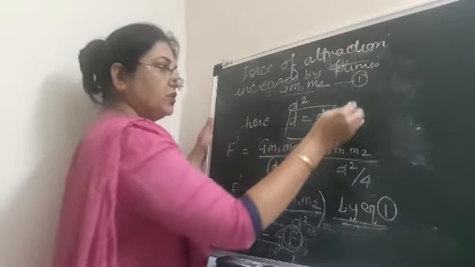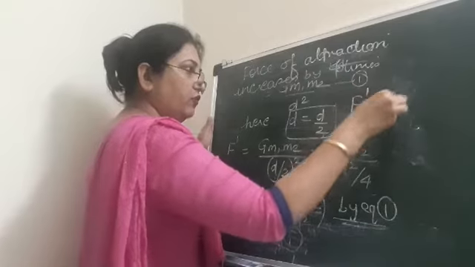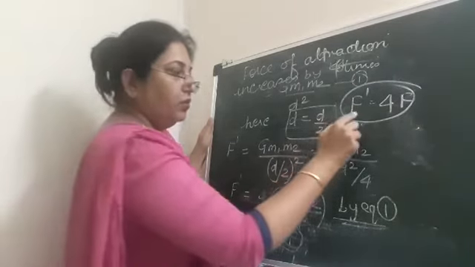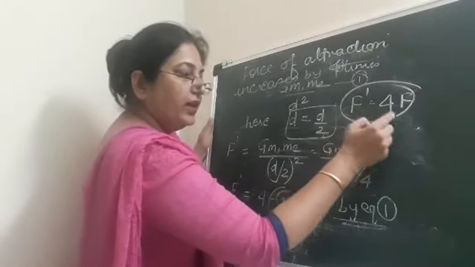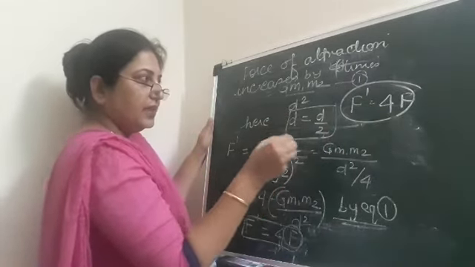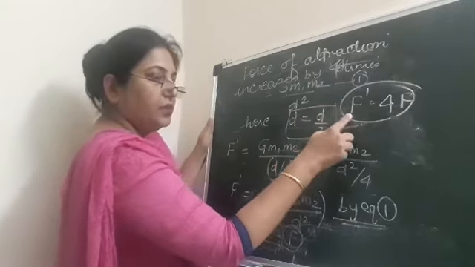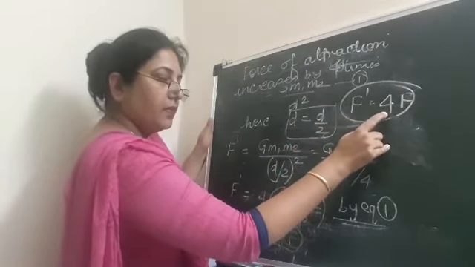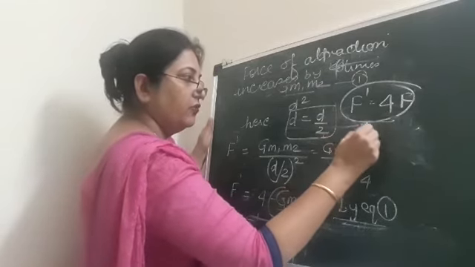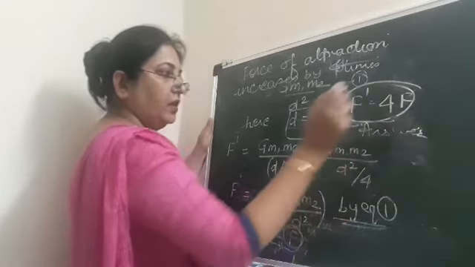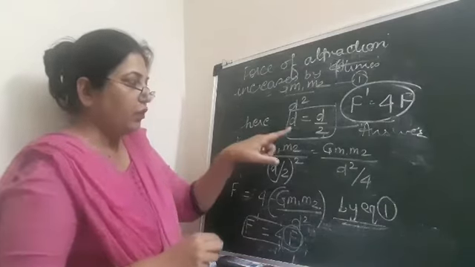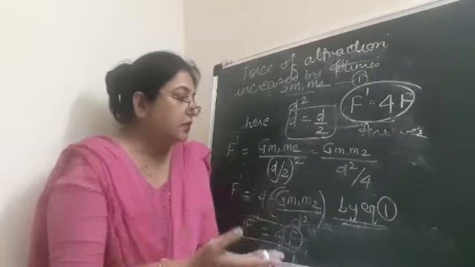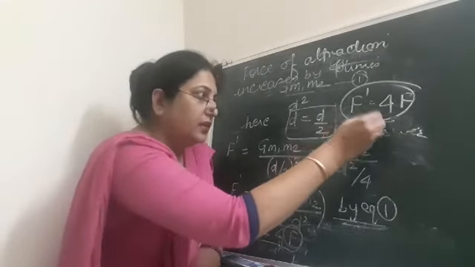Why 4 times? Because we got the answer F dash is equal to 4F. Don't put the value of capital G. So when you read this, you will say that the force of attraction between the two objects increases by 4 times. So this is your final answer. In these types of questions, you will only change either the d or the masses and then compare the two and write in this form.